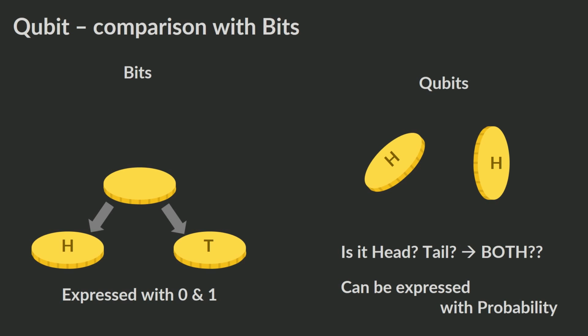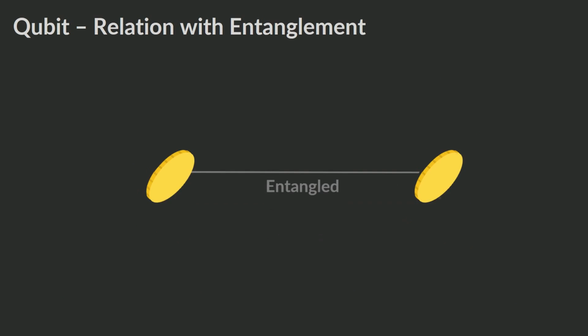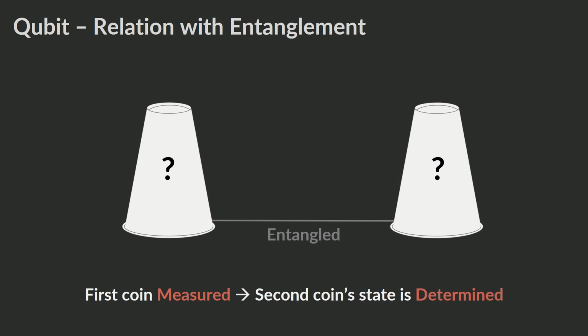Now, do you understand it? But it's time to add entanglement. Let's assume two coins are entangled in opposite directions. Then toss them. We don't know the result. But if we know one is head, the other one should be tail.